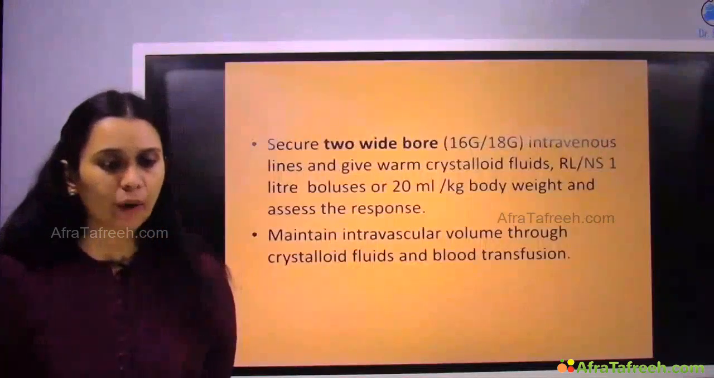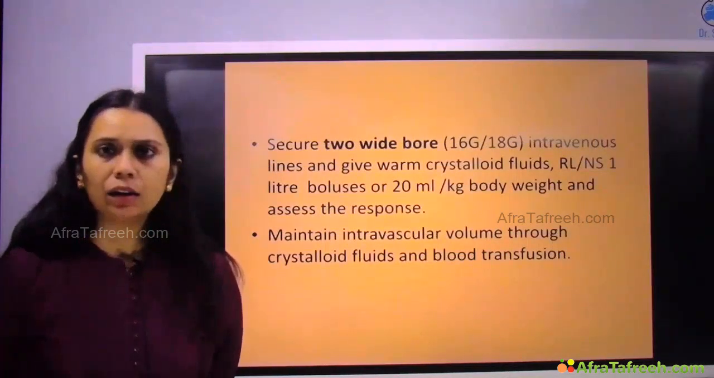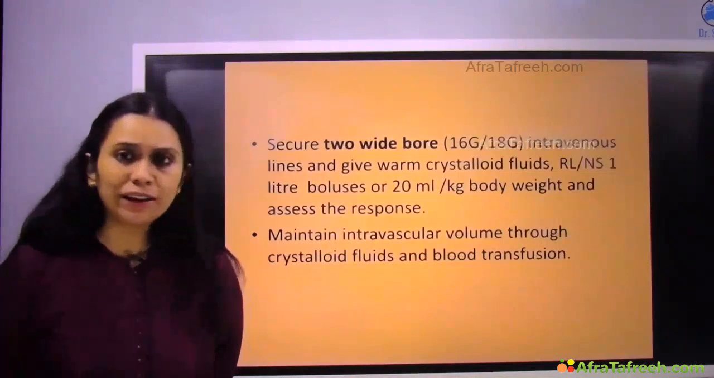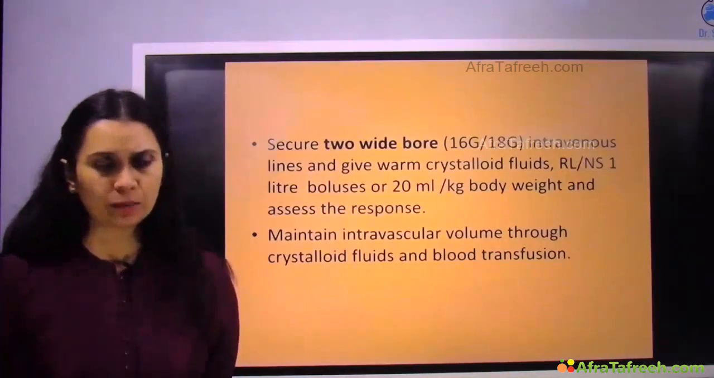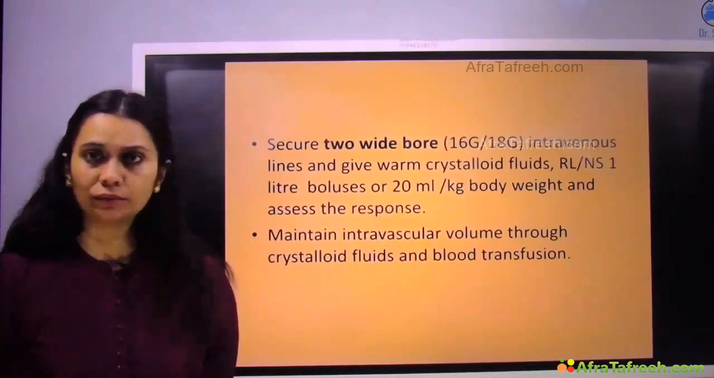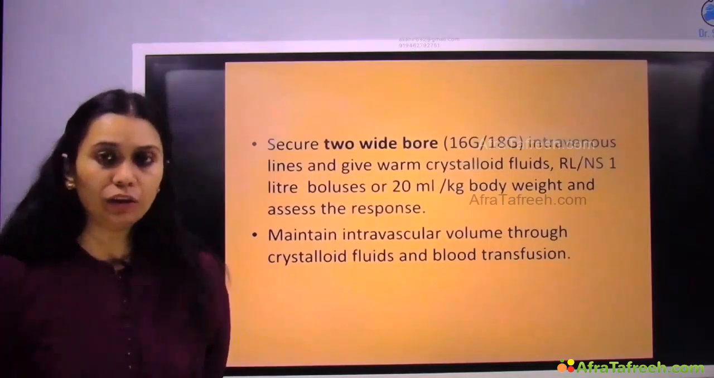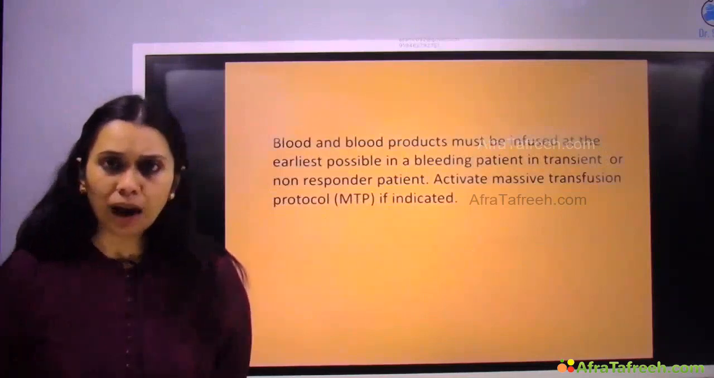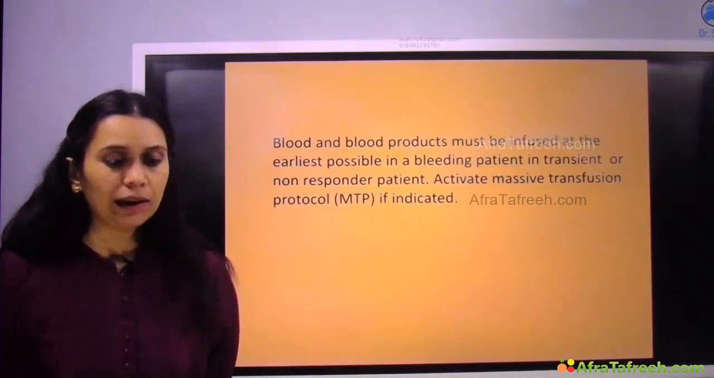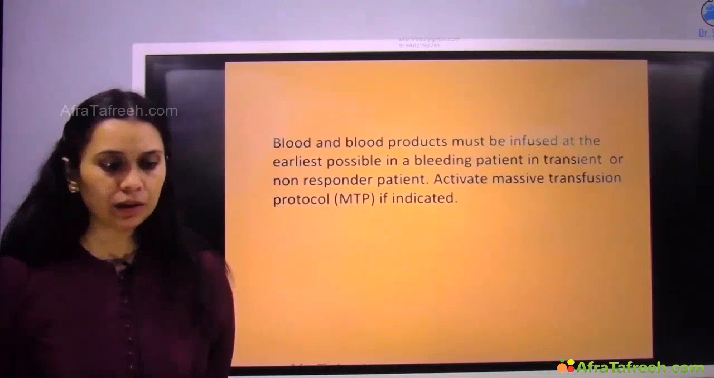Now I will put 2 wide bore cannulas and start giving warm crystalloid fluids. Initially, we give 1 liter of RLNS or 20 ml per kg body weight to assess the response. We try to maintain the intravascular volume through crystalloid, and if it is not maintaining, we can go for blood transfusion. So blood and blood products must be infused earliest possible in a bleeding patient, right?